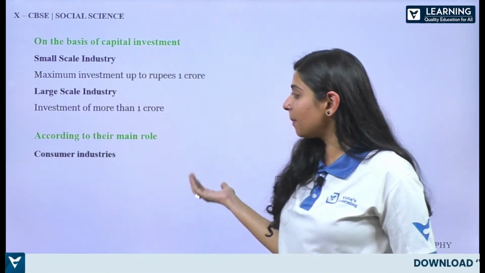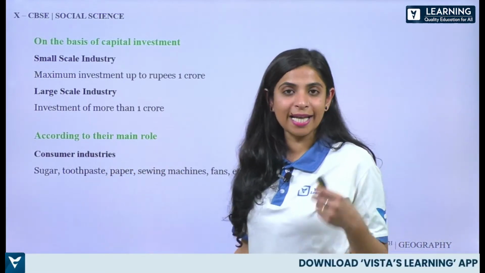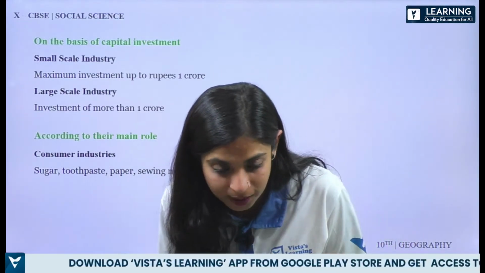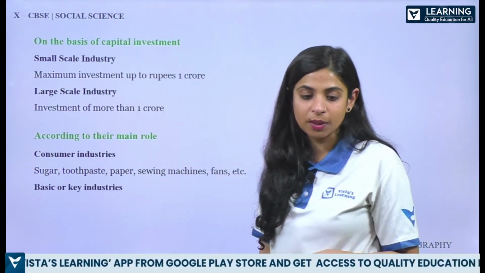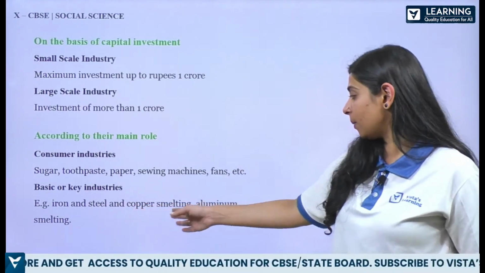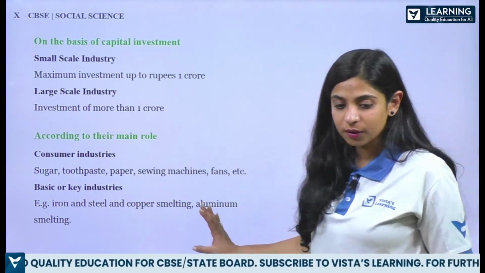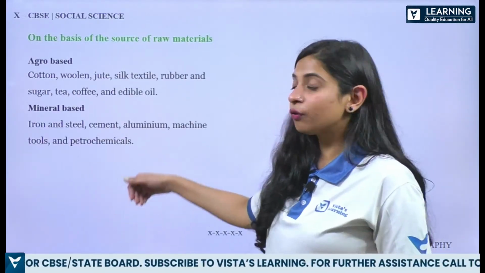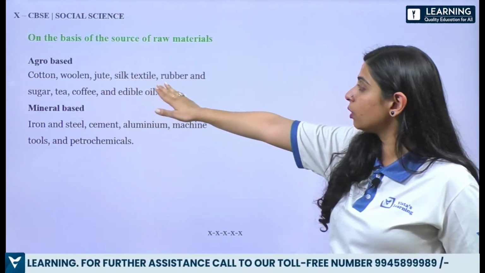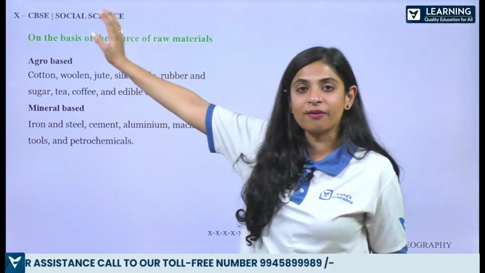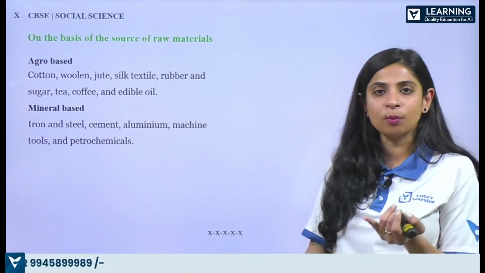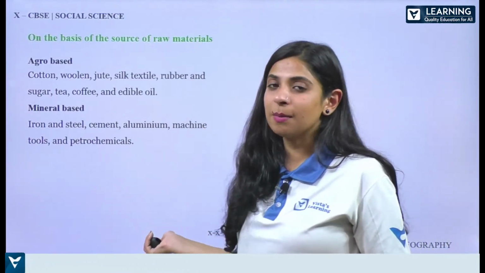So according to their main role, consumer industries are there like sugar, toothpaste, all these general products which we get in the shops. Sewing machines, fans, these are the consumer industries. Basic or key industry, if I talk about iron and steel, copper smelting, aluminium smelting, these are some of the examples. Then on the basis of the sources of raw material, agro-based: cotton, wood, woolen, jute, silk, textile are some of the parts of agro-based. And for mineral-based, you have to write iron and steel industry, cement, aluminium, machine tools, petrochemicals, etc.